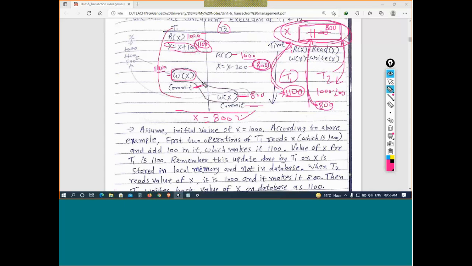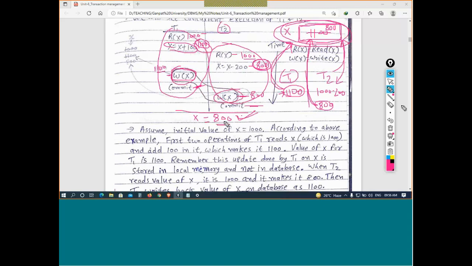What is the lost update problem? Transaction T1 has made it 100 more, and T2 has reduced it by 200. Transaction T1 increased it, 1000 plus 100. Here T2 reduced it by 200. Generally, 1100 plus minus 200, so it should be 900. But what happened here? The 100 that T1 added did not get reflected. The 200 rupees that T2 directly reduced, that is only reflected.